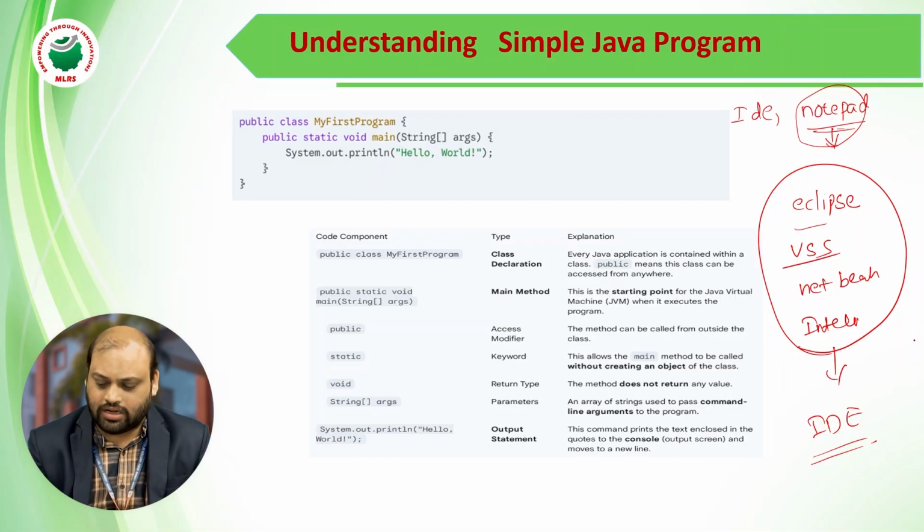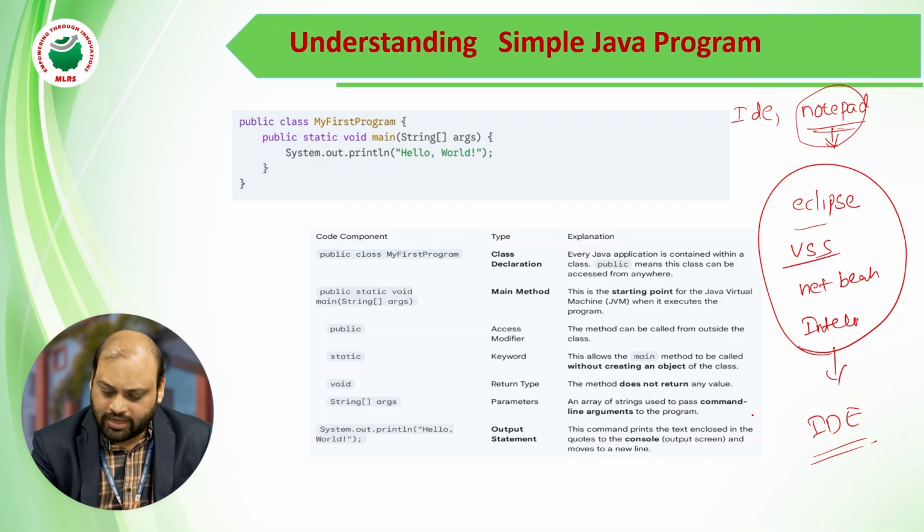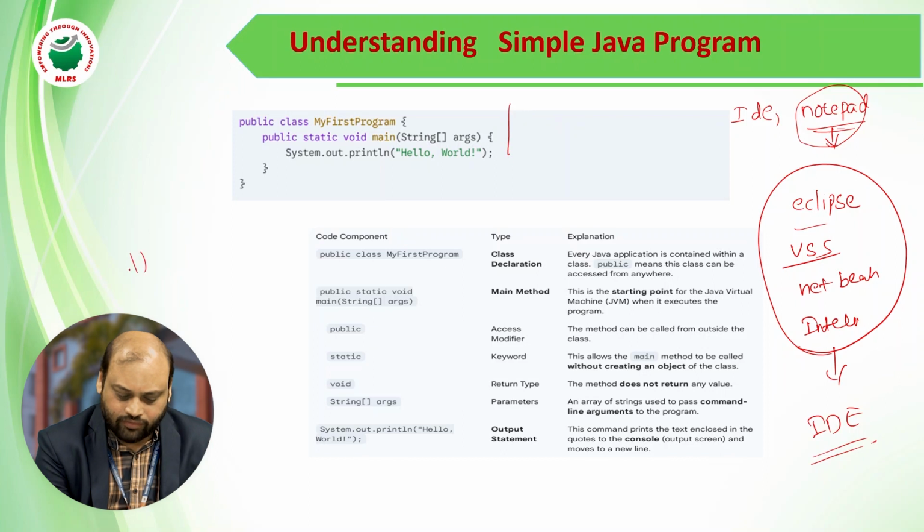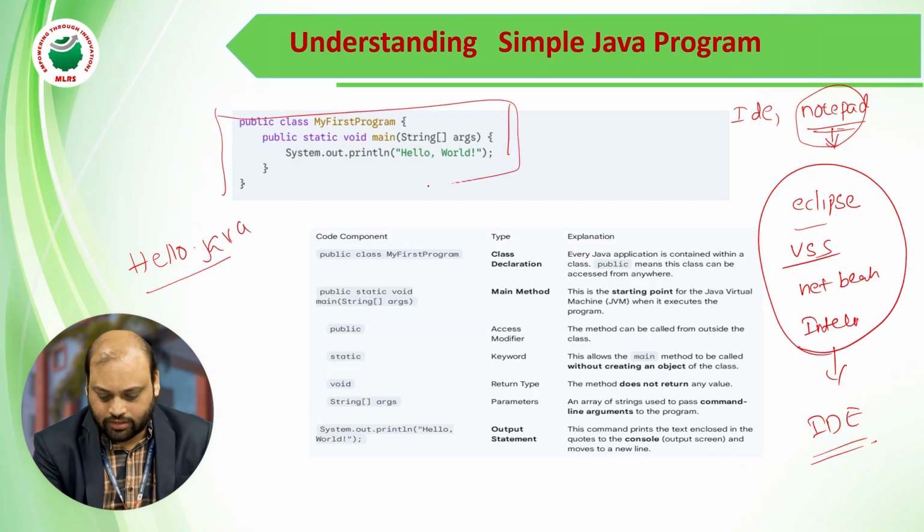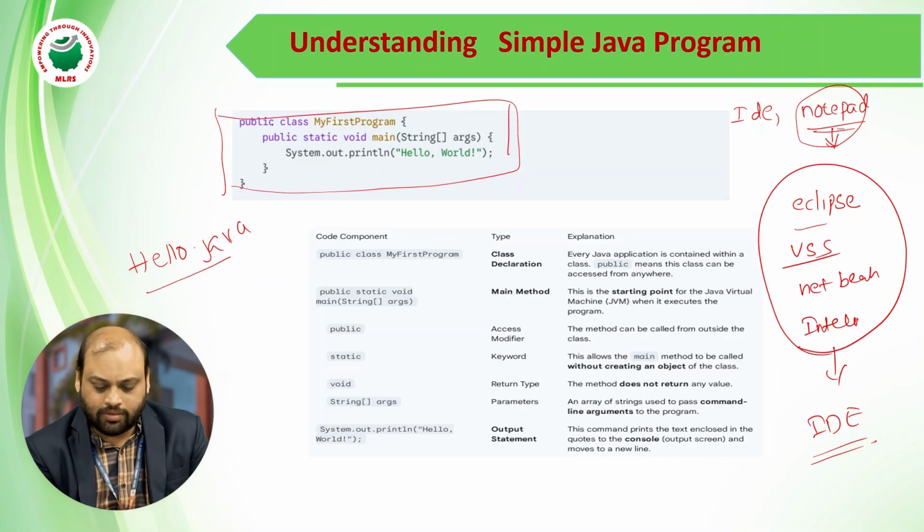Or you can take a normal notepad also. Open the notepad and write the Java code, and save it with the extension .java under any name, like hello.java. So like that you need to write. Here is the set of code you have written. So what is it? Public class MyFirstProgram.